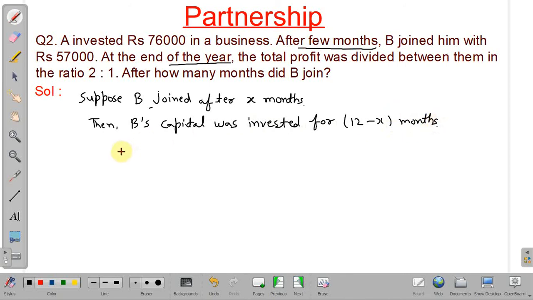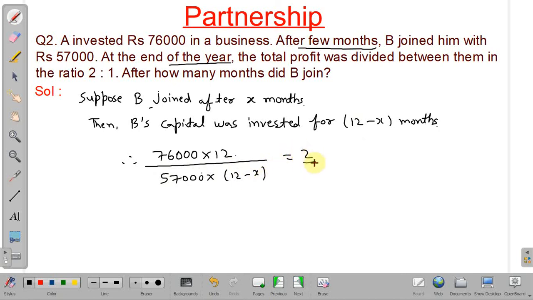Now, as we know, the equivalent capital ratio will be the same as the ratio of profit. So now we can find the ratio of equivalent capital. For A, it is 76,000 into 12 because he remains invested for the complete year, and for B, 57,000 into (12 minus X), and this is equal to 2 by 1.